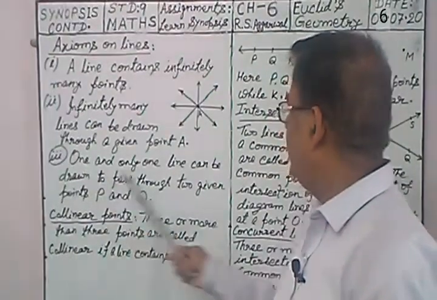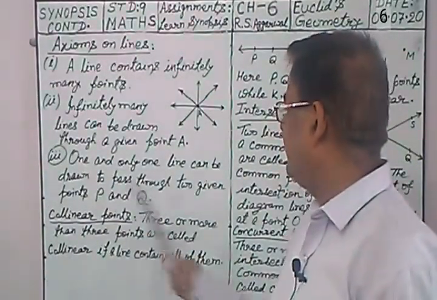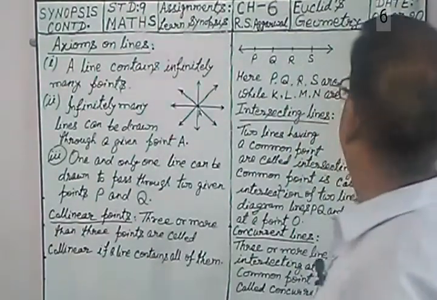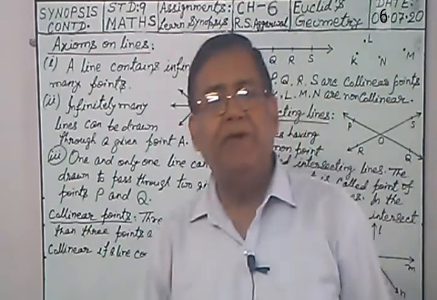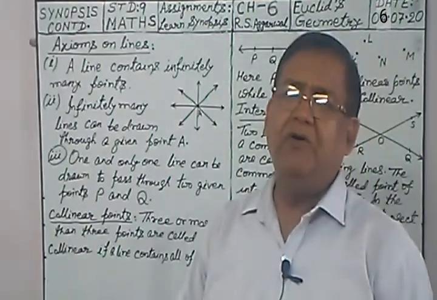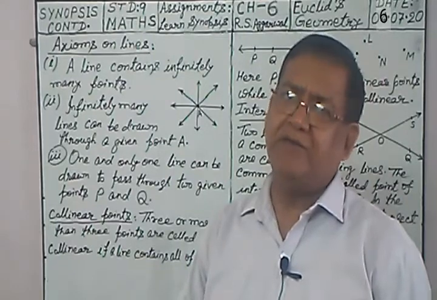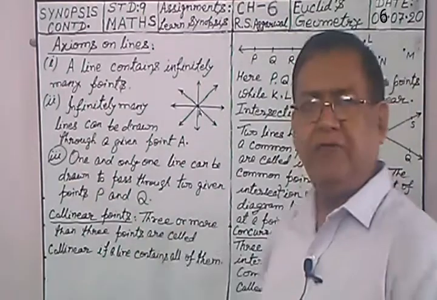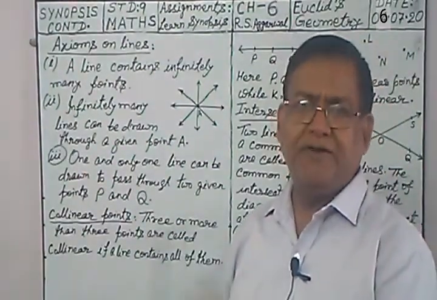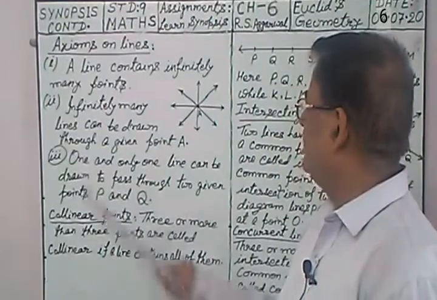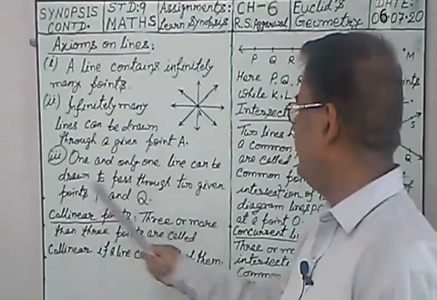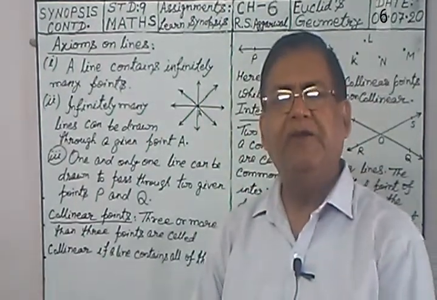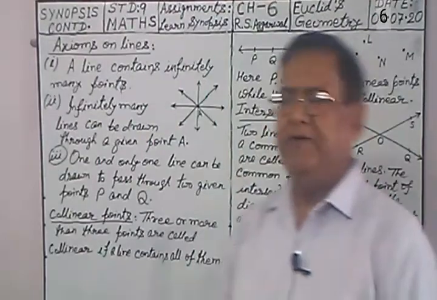axiom, one and only one line can be drawn to pass through two given points P and Q. From any two given points P and Q, one and only one line can be drawn. You can't draw more lines. Only one meeting the two points P and Q. So, one and only one line can be drawn to pass through the two given points P and Q, or A and B, or any two points.